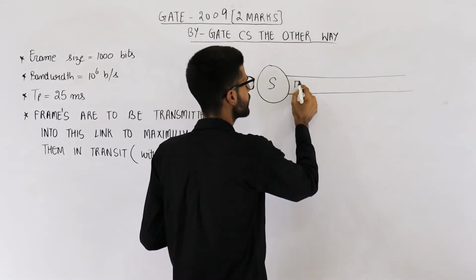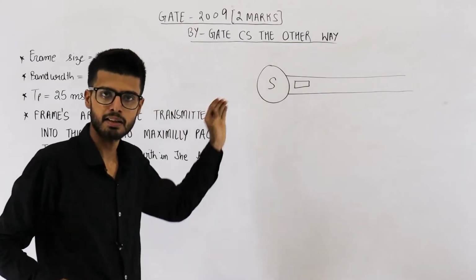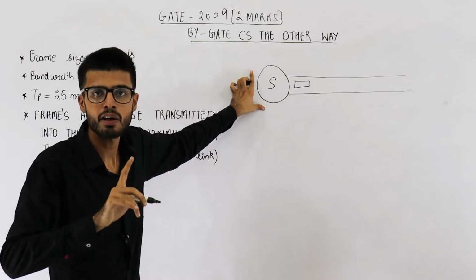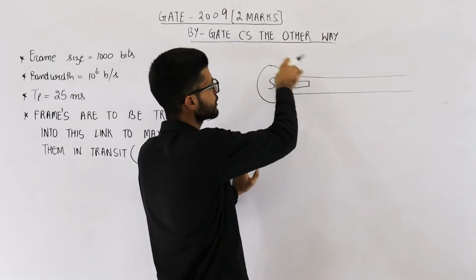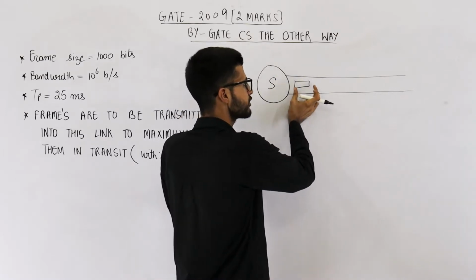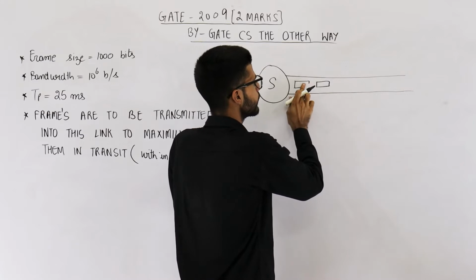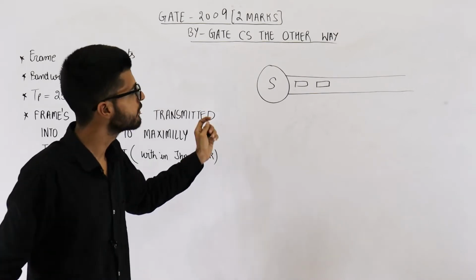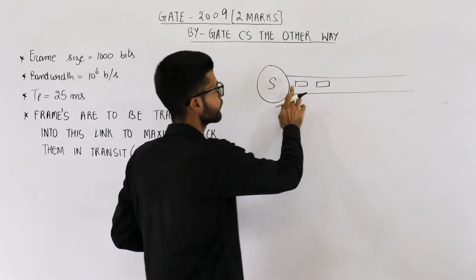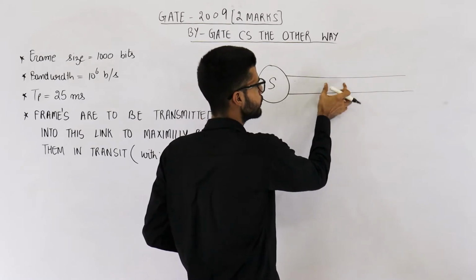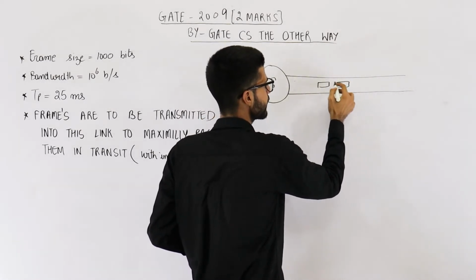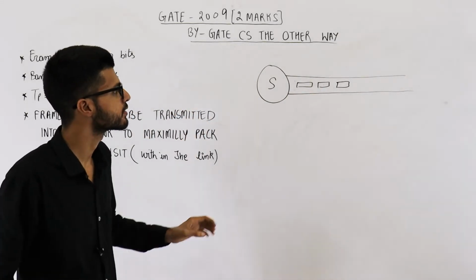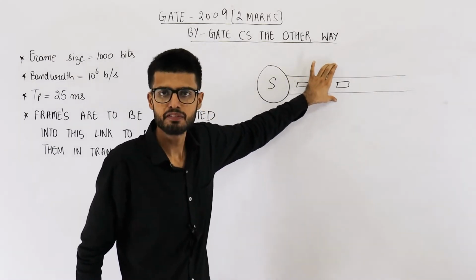Suppose the first frame is transmitted and the first frame is sent onto the channel. Now the sender must not give any delay. Without waiting for even a few microseconds, start transmitting the second packet. Suppose the first packet has moved here and here you have transmitted the second packet. Now without giving any delay, just transmit the third packet. Suppose both of these packets have moved here. So this is packet number 1, packet number 2, and here you have transmitted the third packet. That means, in simple words, no empty space must be left in this channel.